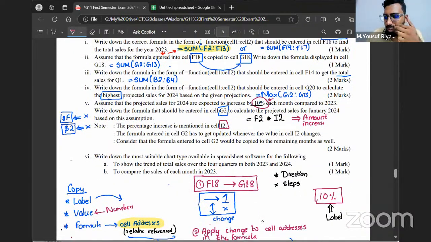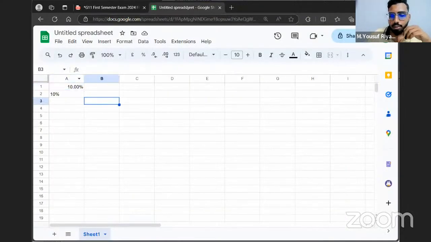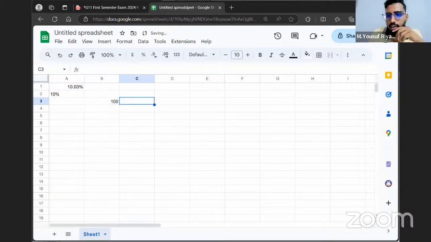Without just multiplying F2 and I2, I'll do something else. There are two possible ways, and based on how good you are at maths, you will tell it. For example, say there's a product that costs 100 rupees, and you're going to increase the price by 10%. So 10% of 100 rupees is 10 rupees. The price is 100 rupees, you increase it by 10, and I am asking what the value will be after the increase.